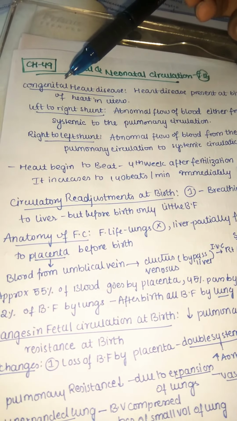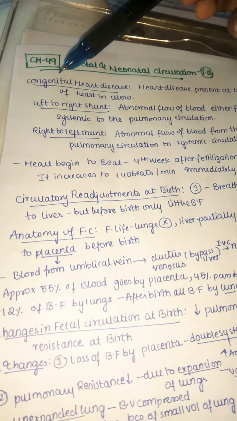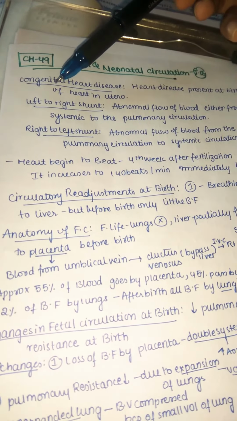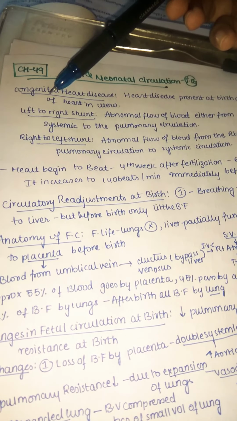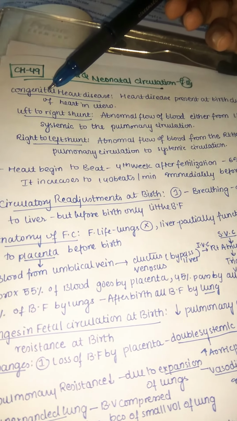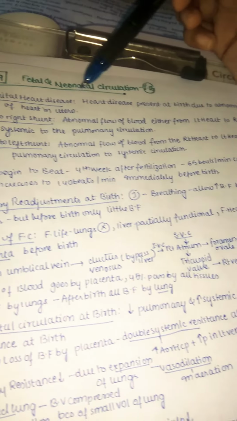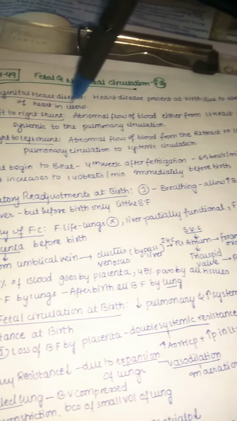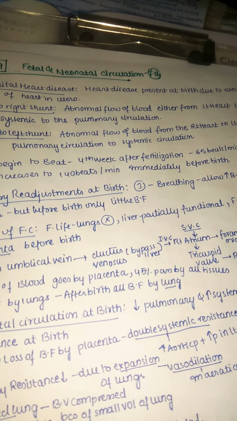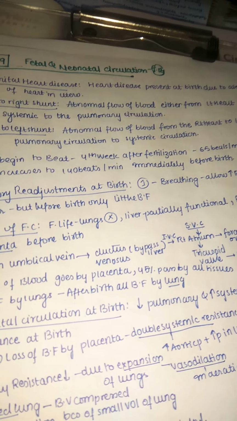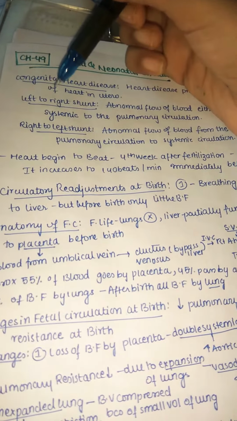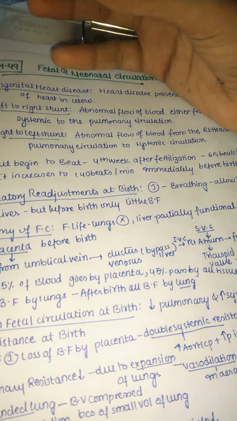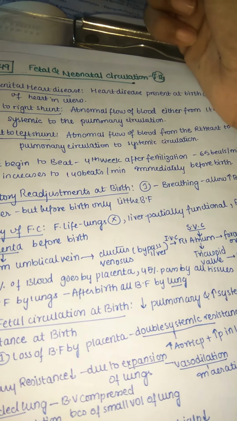So first, let us see congenital heart disease. In the name itself you can see the word genital. Congenital means it is present at the time of birth. Congenital heart disease is a heart disease present at birth due to abnormal development of the heart in utero. Here congenital does not mean genetically coming. I mean it arises during development in the uterus of the mother.